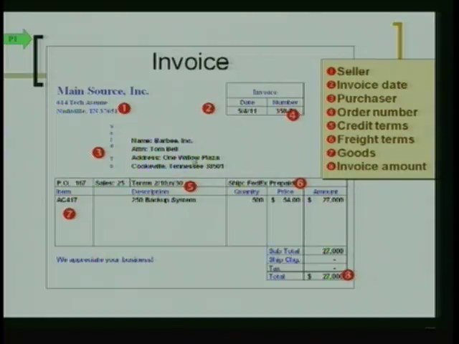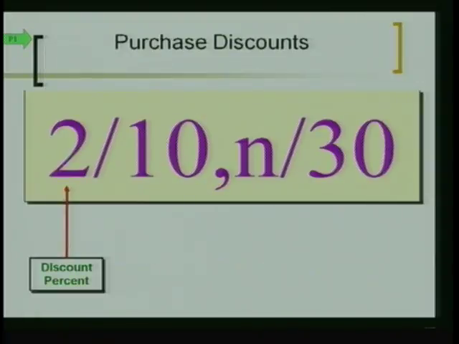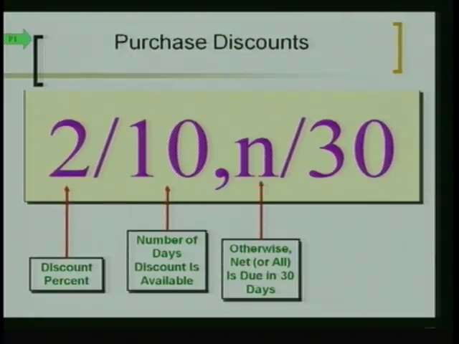Now let's talk about what this terms line is. That looks like two fractions. I don't know what that is. Okay, let's talk about that. What does it mean, shipping terms of 2/10, net 30? Well, what that means is if you pay within 10 days, you can knock 2% of the price off.